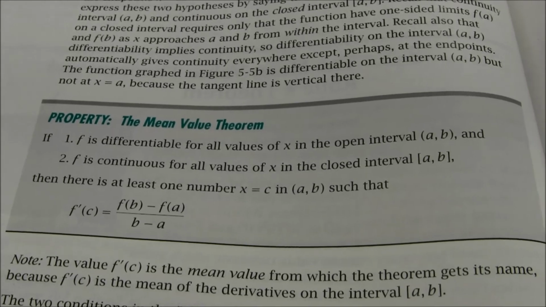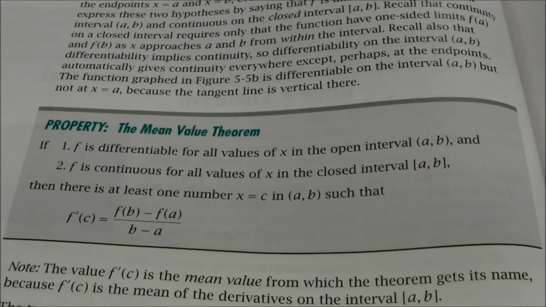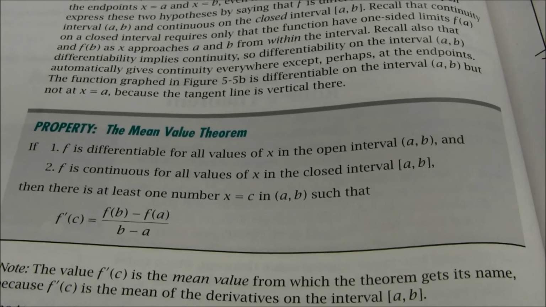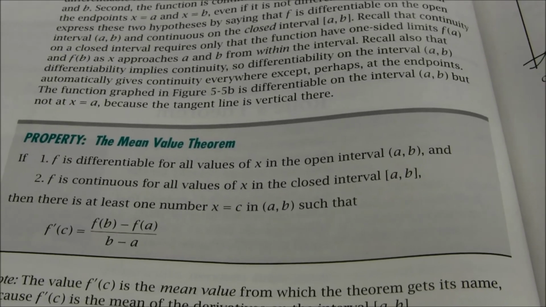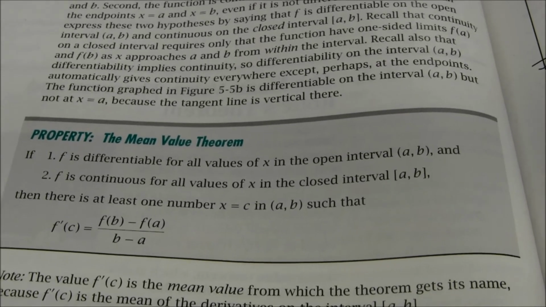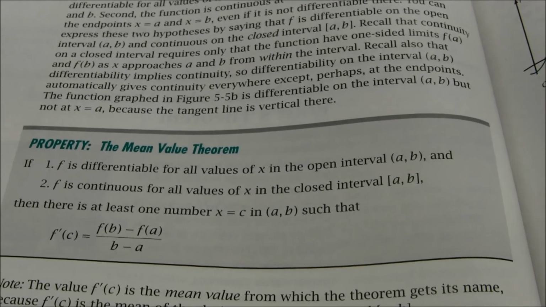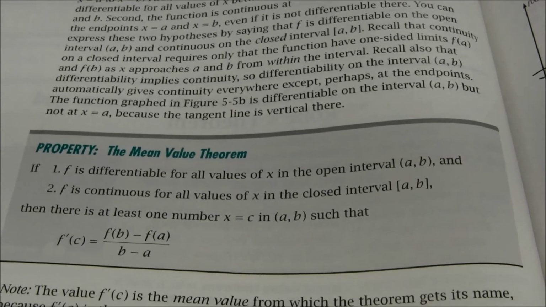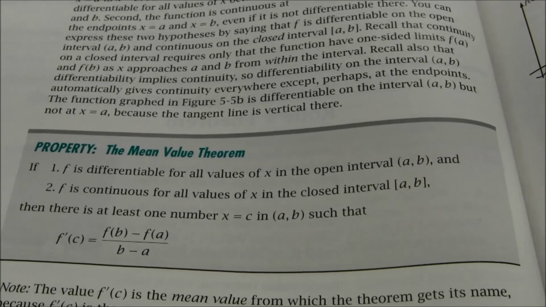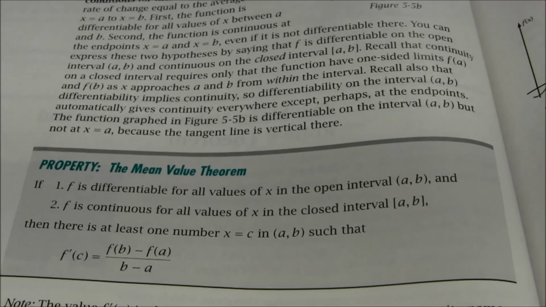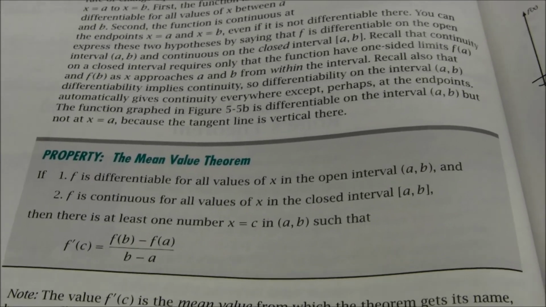And then you'll see here that the theorem guarantees that there exists some number, a value of x that we call c, in the open interval, so that's between points a and b, not including points a and b, such that f prime of c, the derivative at that point, is the same thing as f of b minus f of a all over b minus a, the average rate of change. That's the wording of the mean value theorem. Now we're going to see two examples of how it works.